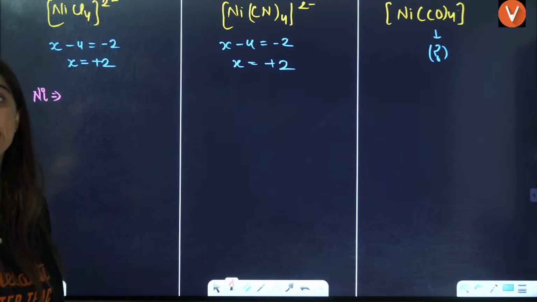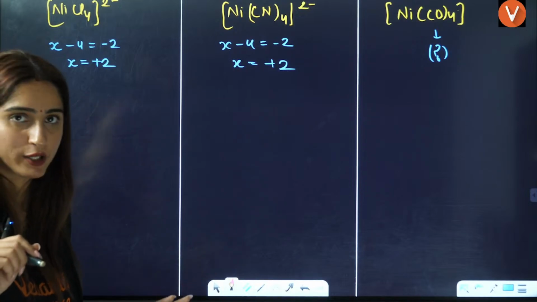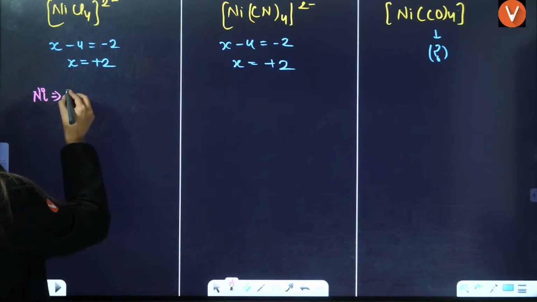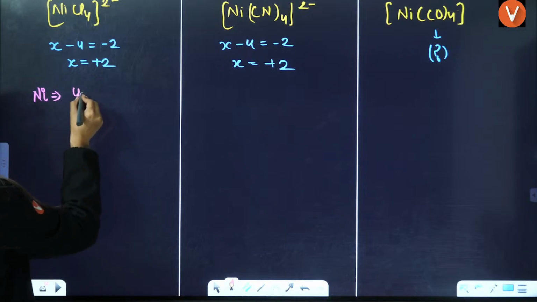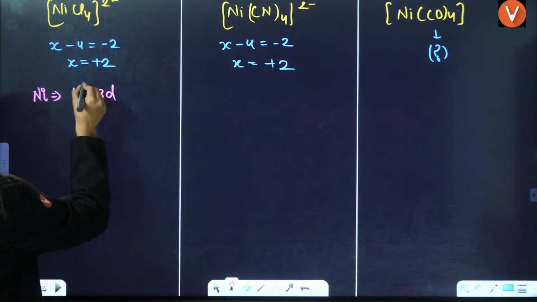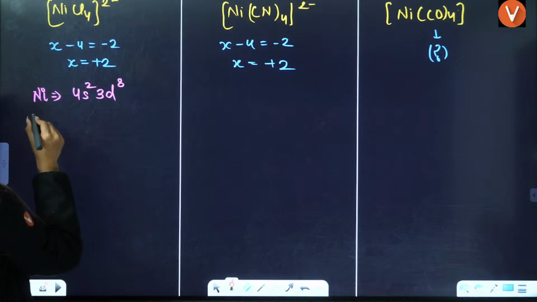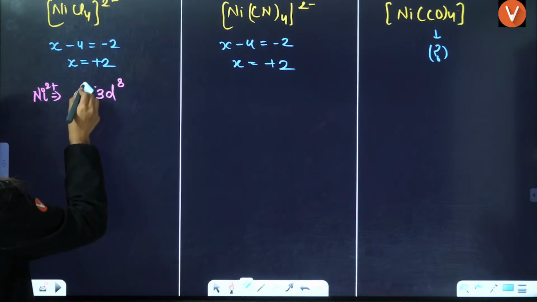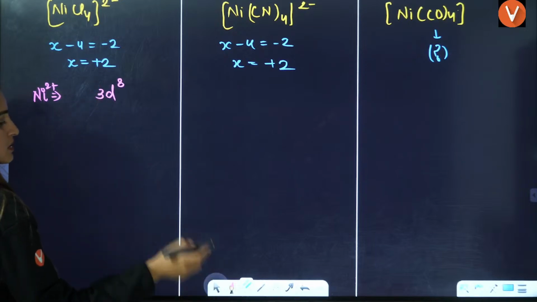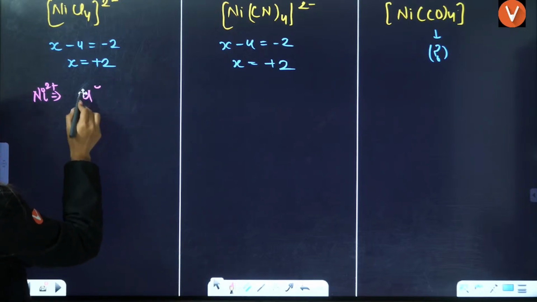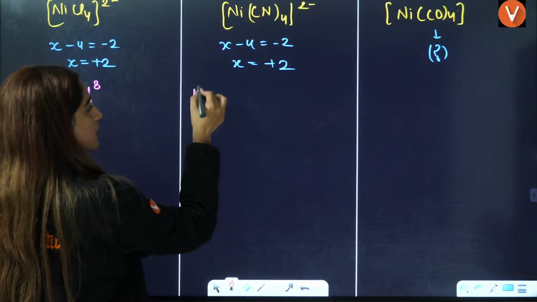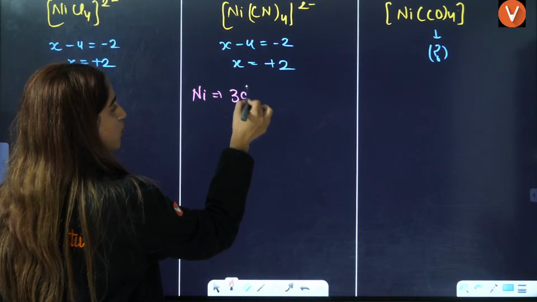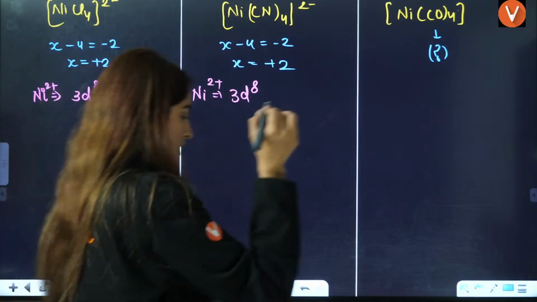Nickel has atomic number 28, so the configuration is argon 4s2 3d8. For Ni2+, you take out 2 electrons from 4s, and the result is 3d8. Nickel 2 positive is nothing but 3d8.